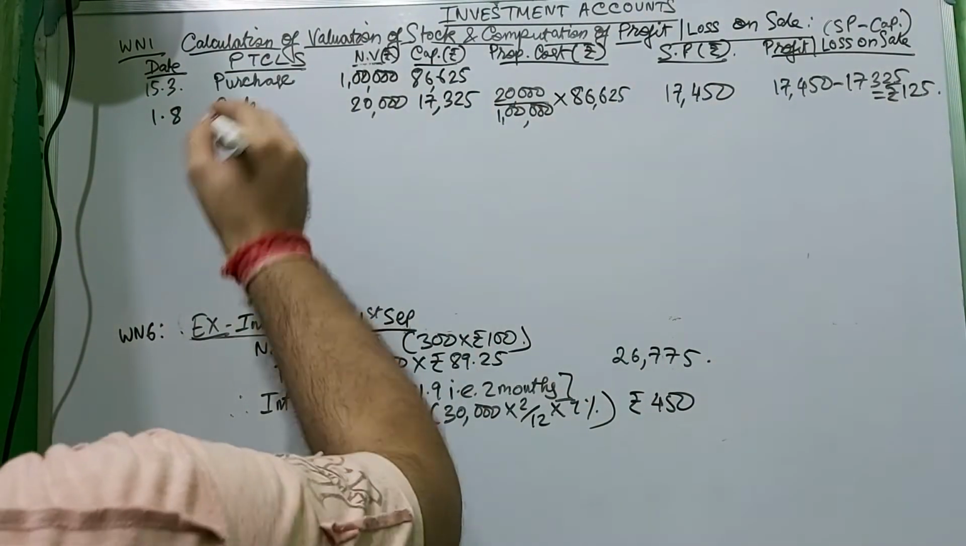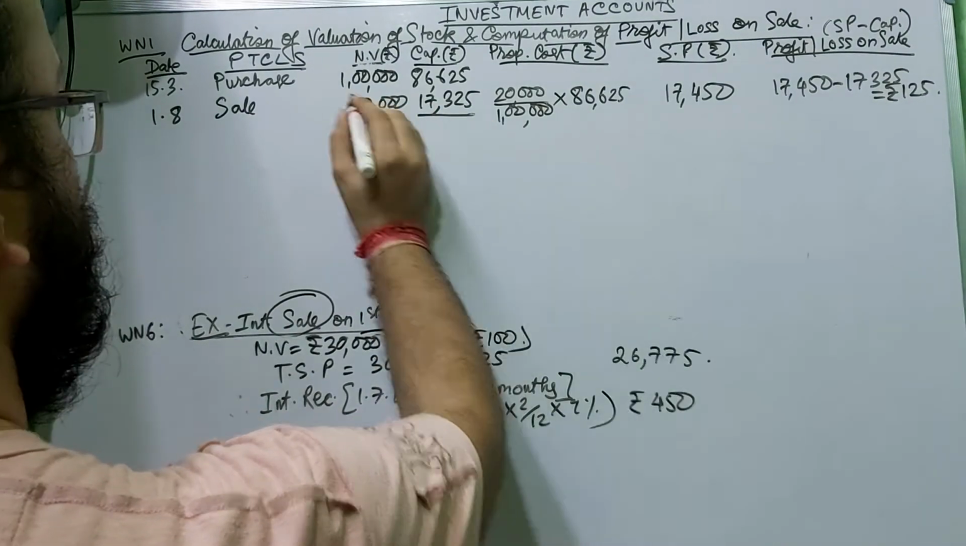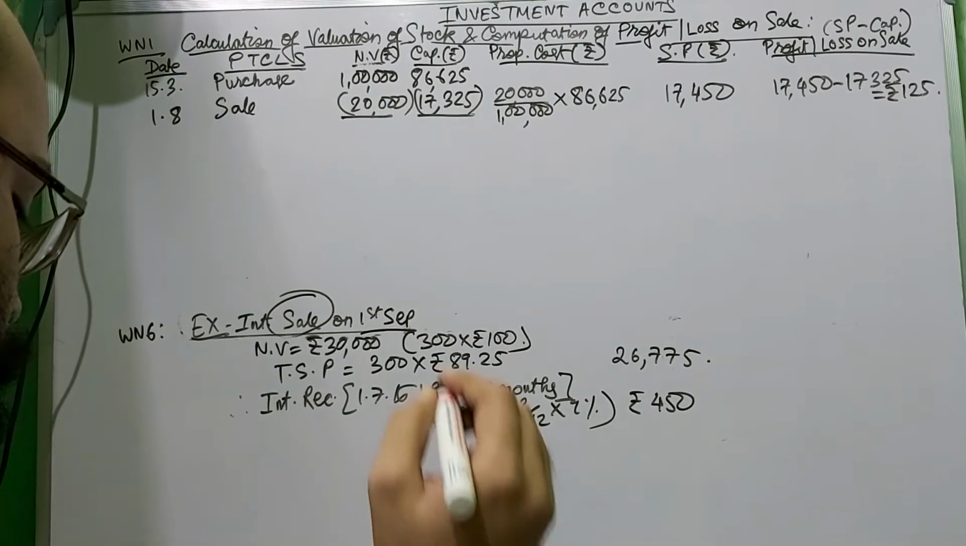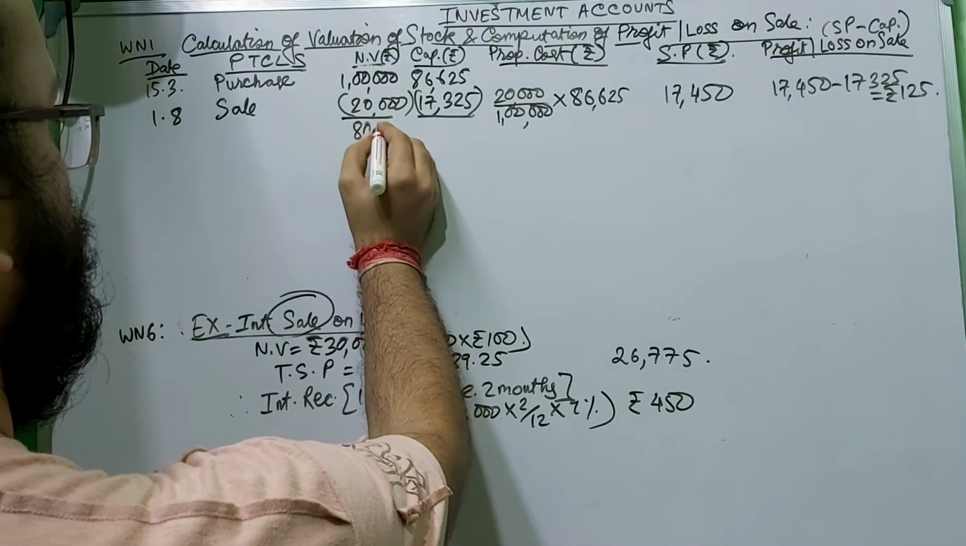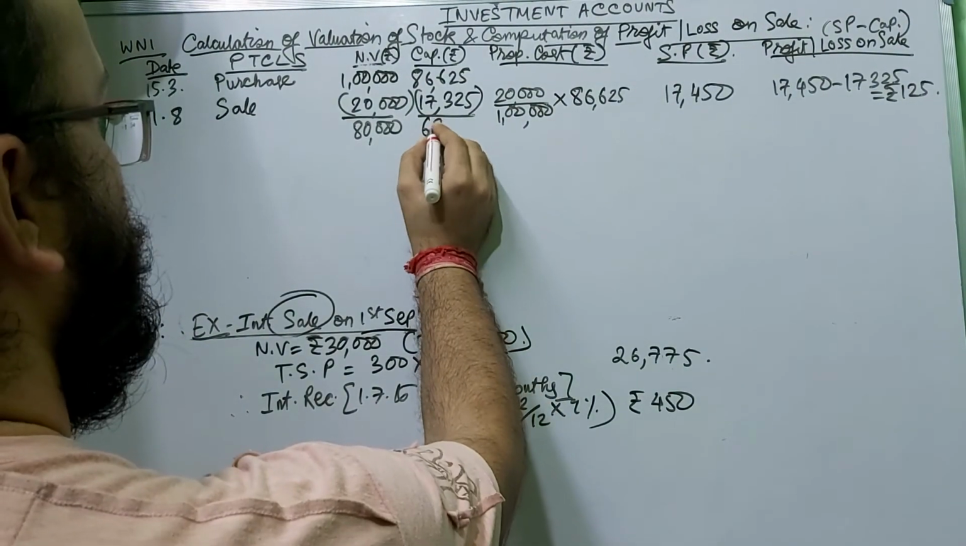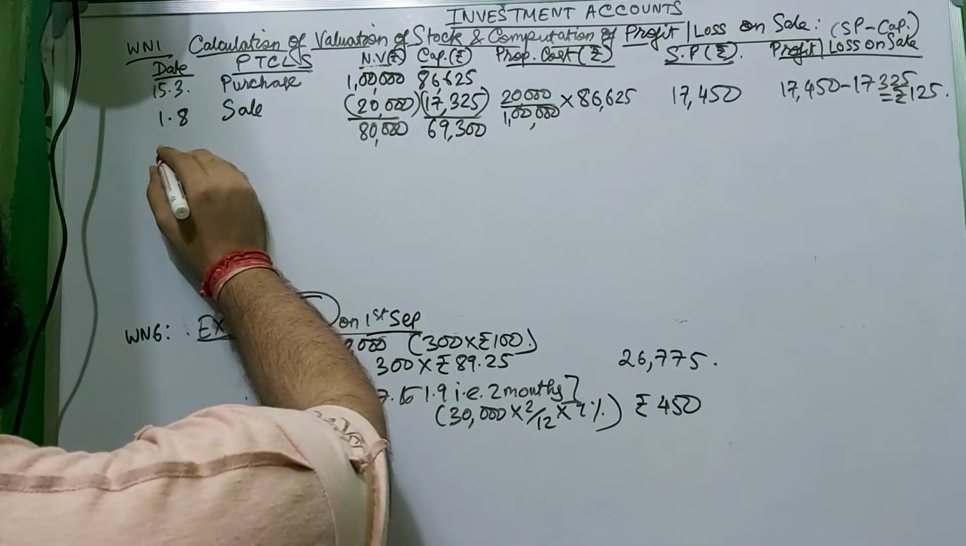Okay. Now coming to over here. That's a sale, means you have to deduct that from purchase. If you deduct that, it will be 80,000. And if you deduct this, it will be 69,300.